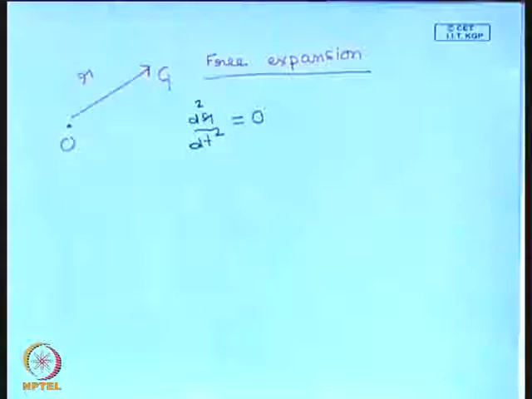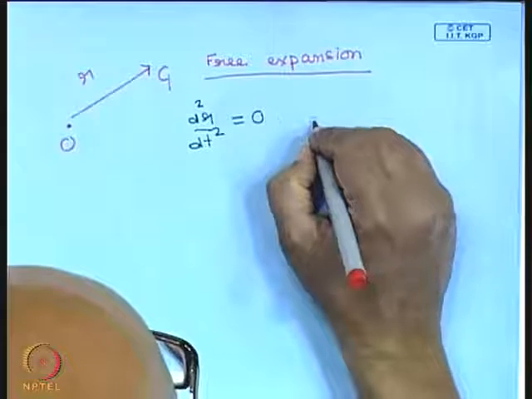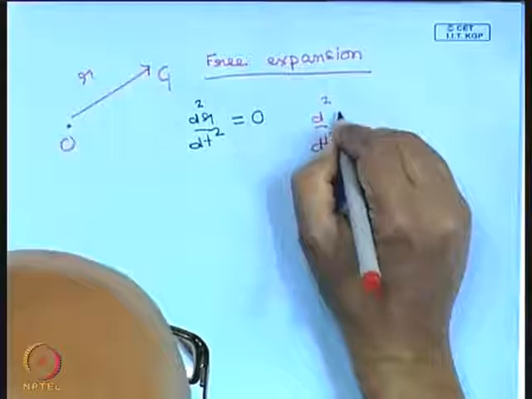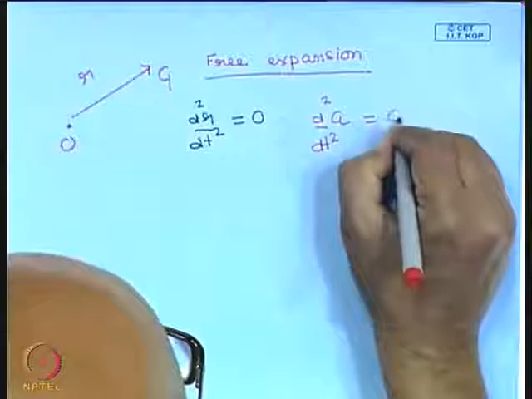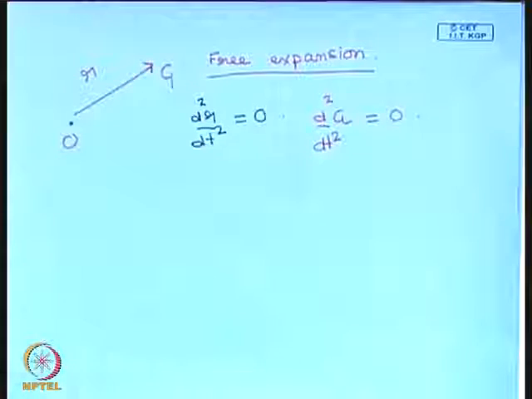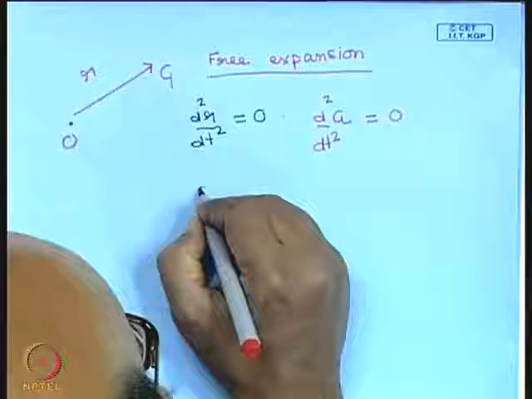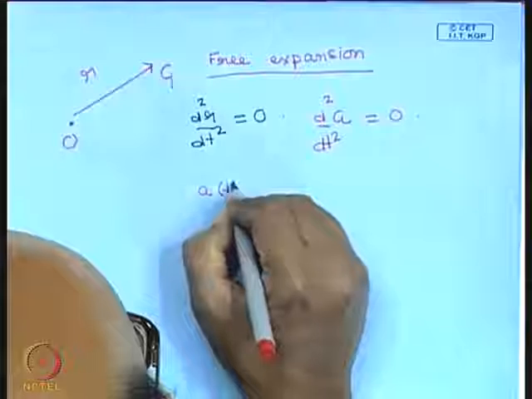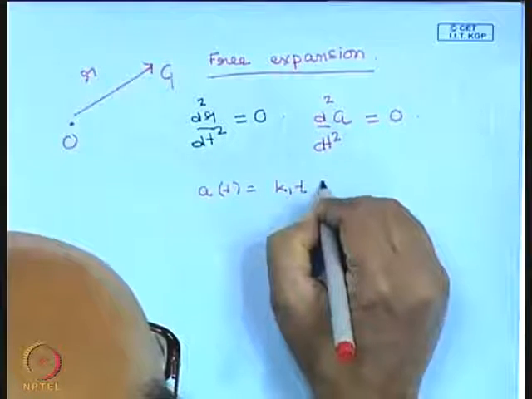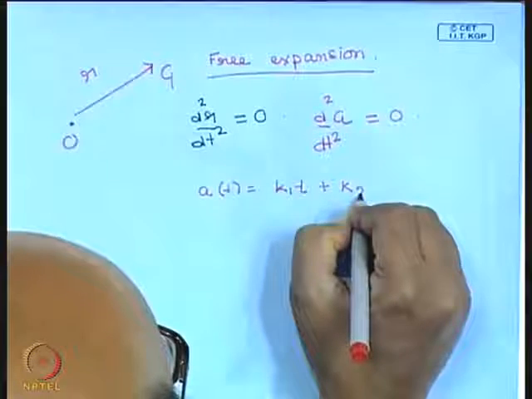So this essentially tells us that the second derivative of the scale factor is 0. So we can straight away write down the solution. The solution is a of t is equal to k1 t plus k2.